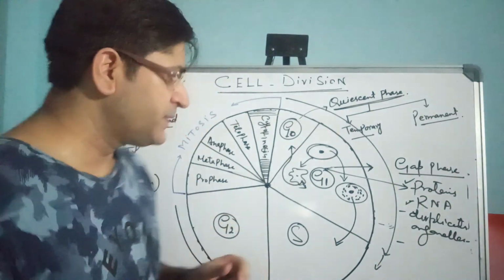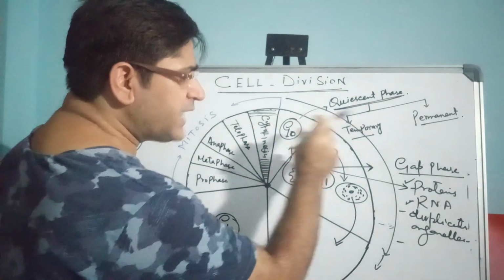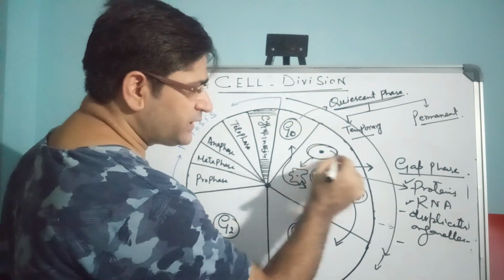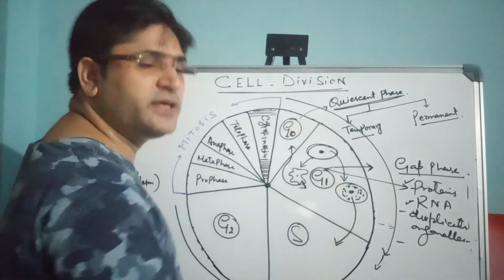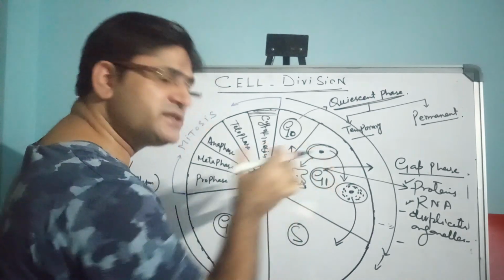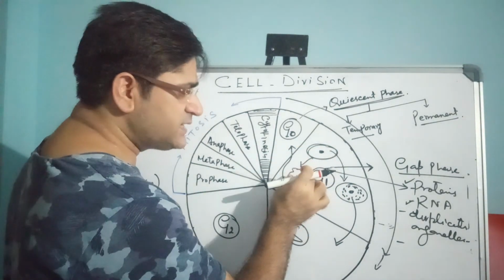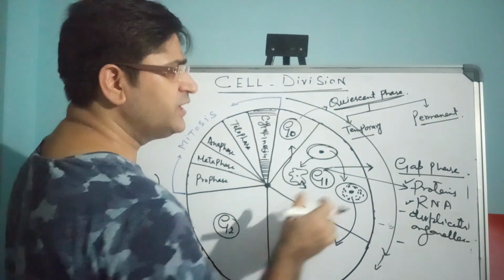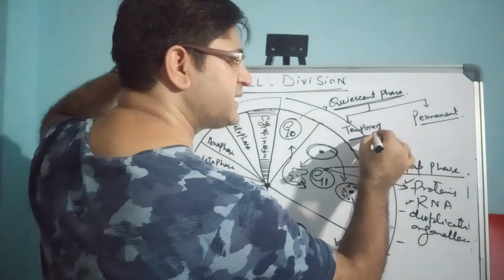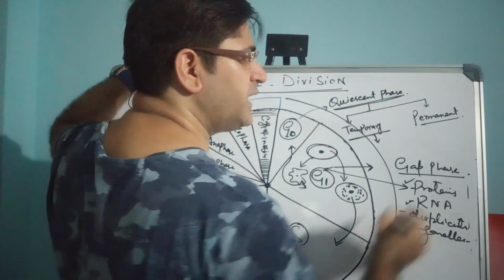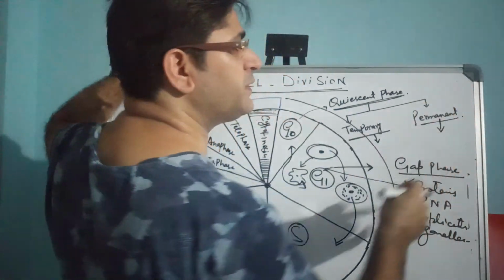Remember this point. The cells which will not take part in further proliferation will differentiate here. When they differentiate, they get differentiated into two categories. Some of the cells get differentiated temporarily and some get differentiated permanently.